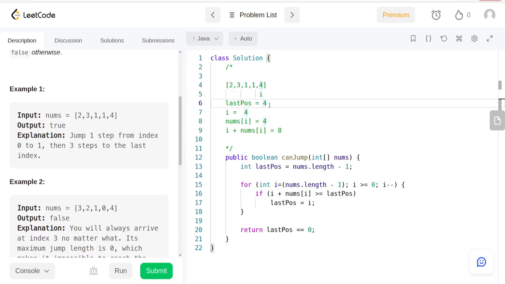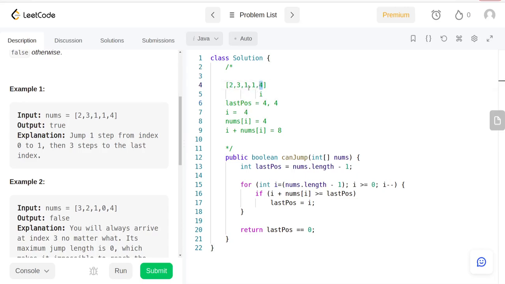If that is the case, we make our last position equal to i. And we know eventually i is going to reach 0, because we are decrementing. If the last position in the end is equal to 0, that means we were successfully able to get there.